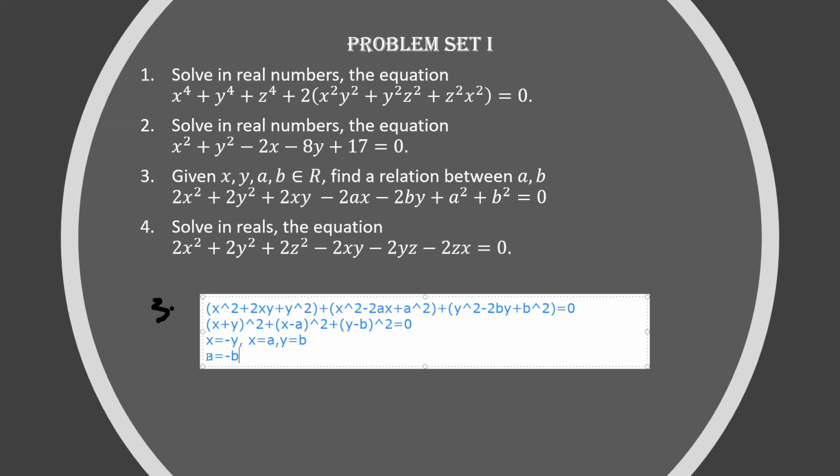So if you have a correct relation, that relation has to work for every value of a and b which satisfies this relation, 2x square plus 2y square, that big equation in the third problem. If it satisfies that and you find the relation, that relation will work for all real numbers a and b satisfying the equation in the third problem.